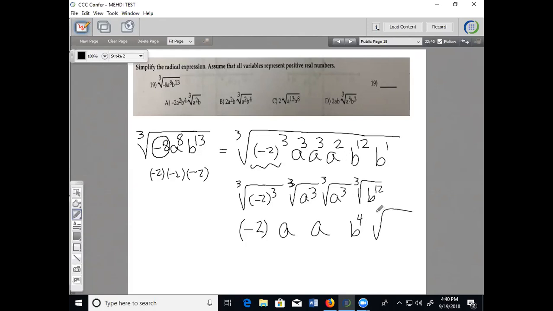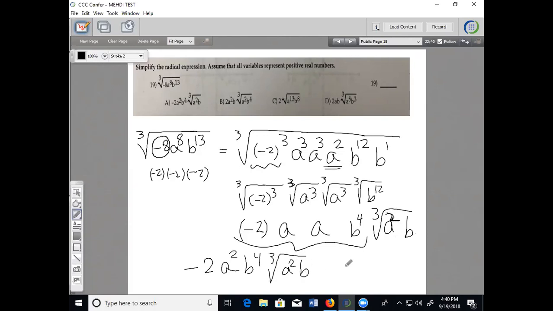The rest stay under the radical, which is this one here. We only have 2 of them. And the b only has 1 of them. So there we have minus 2 a squared b to the 4 times cube root of a squared b.